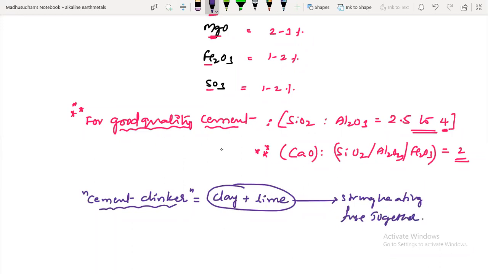That composition is called cement clinker. This cement clinker is now mixed with 2 to 3% weight by weight of gypsum to form cement.